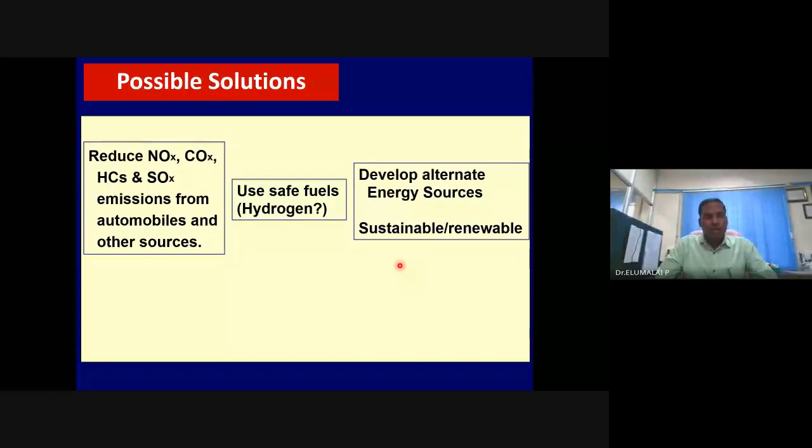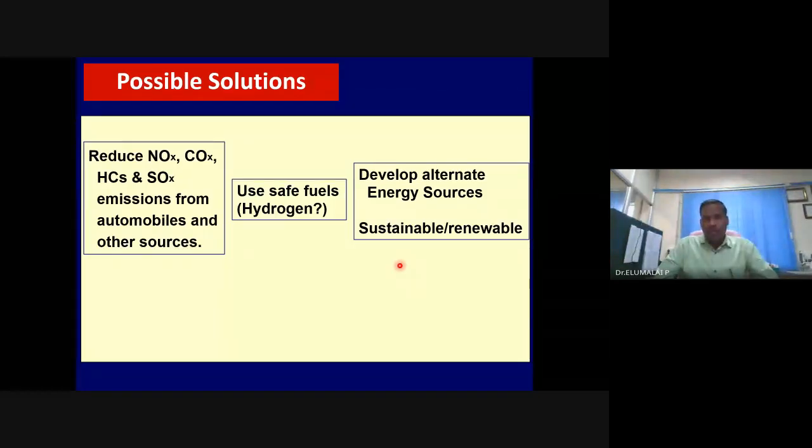You have heard that Americans are storing barrels of fuel by digging into mountains and underground. But how much can they store? What is the efficiency they can store? So the possible remedy is to reduce toxic emissions from automobiles and other industrial furnaces, or to move towards the use of alternative or sustainable energy sources.